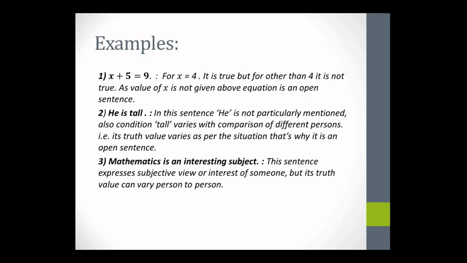Now this sentence expresses the subjective view or interest of someone, but its truth value can vary from person to person. So these are some examples of open sentences. Remember, open sentences are not considered statements in logic.